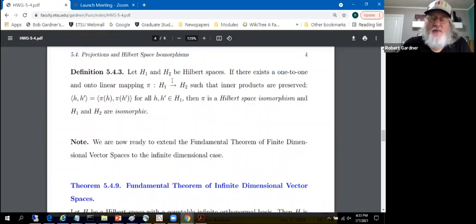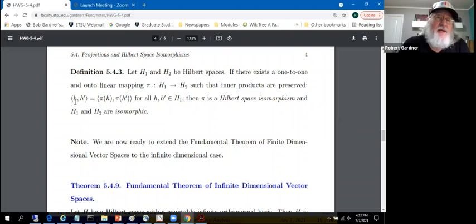Let's describe or define a Hilbert space isomorphism. Suppose H1 and H2 are Hilbert spaces. If there exists a one-to-one and onto linear mapping pi from Hilbert space H1 to Hilbert space H2 that preserves structure, okay, the linearity is part of the structure. Another part of the structure is the inner product. So we're requiring that the mapping preserve inner products.